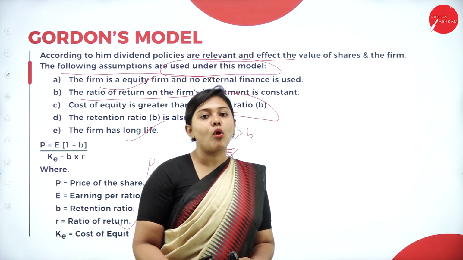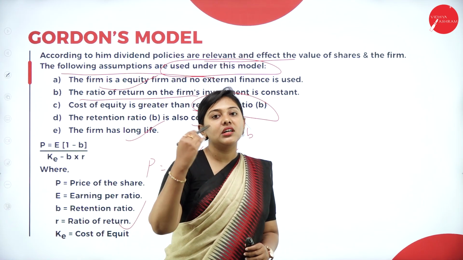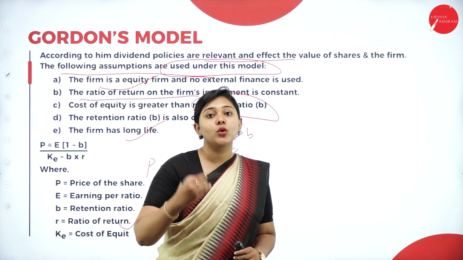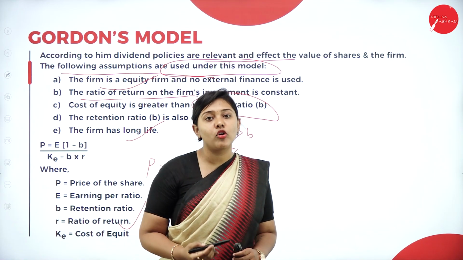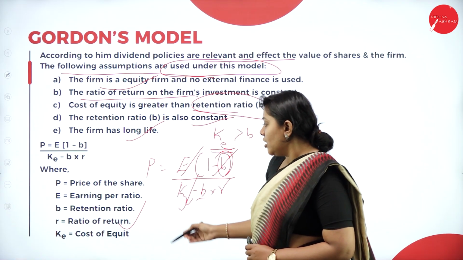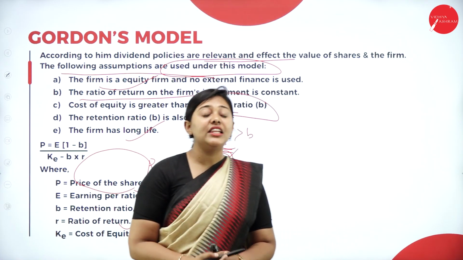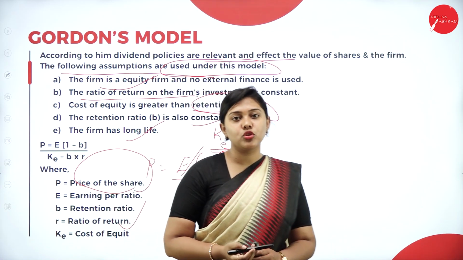So what do we have to compute? We have to calculate the market price. When the capitalization rate is given and the retention ratio or dividend payout ratio is given, what is the price of the share? What is the market price of the share? What is the value of the firm? That is what we have to calculate.